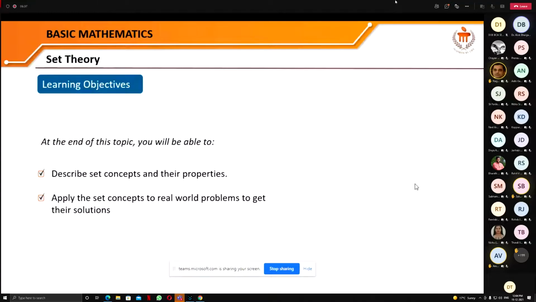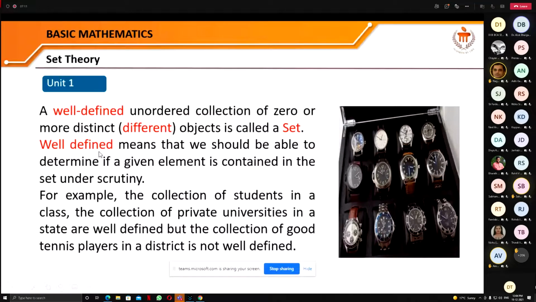But let me remind you once again that a well-defined unordered collection means the order of the elements, the order of the objects, is not necessary. So an unordered collection of zero or more distinct objects is a set. And well-defined means that we should be able to determine whether a given element is contained in the set or the collection under consideration.